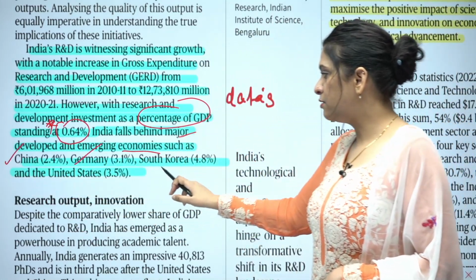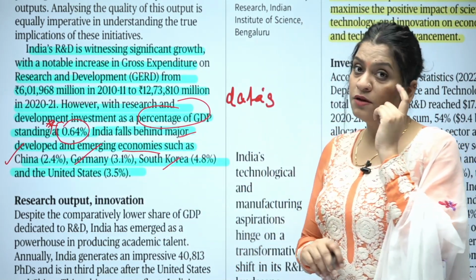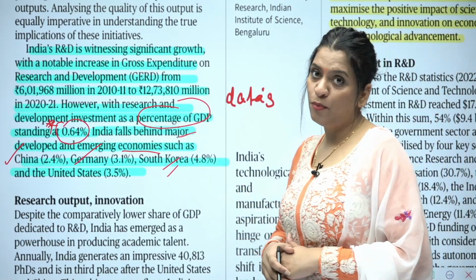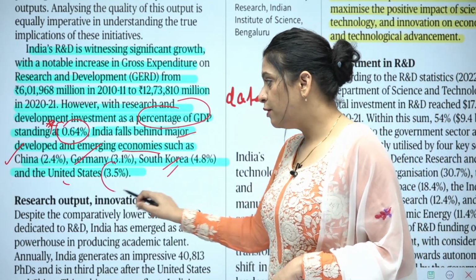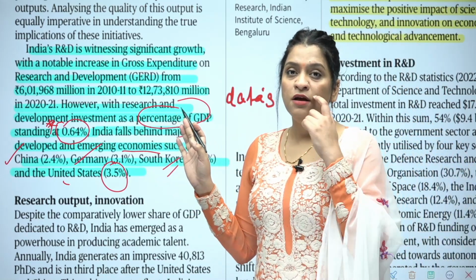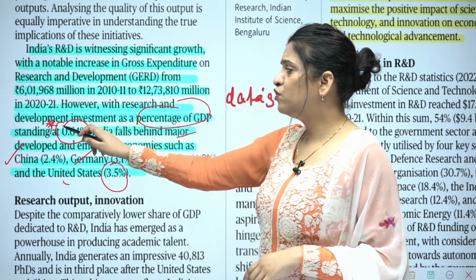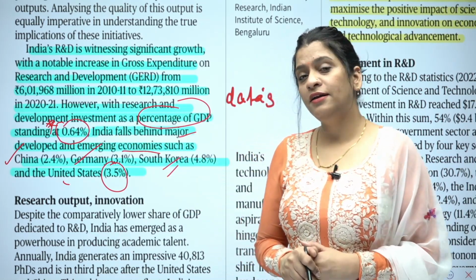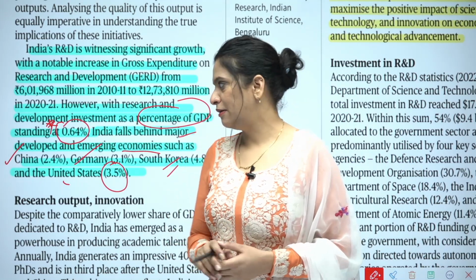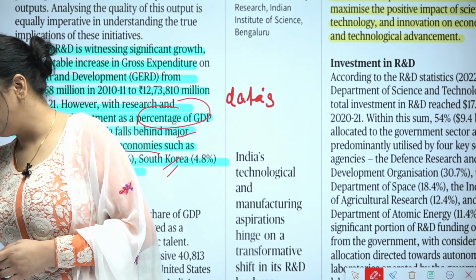China, Germany, South Korea. China has 2.4% of GDP being invested on R&D, and Germany it is 3.1%. In South Korea it is 4.8%, and in the United States it is 3.5%. So you can look at the percentage of GDP which is being invested on R&D, and India is just 0.64%. Despite that, Indian scientists are doing really well. We are registering more and more patents, etc. Okay, so this is one data which I wanted you to look at.